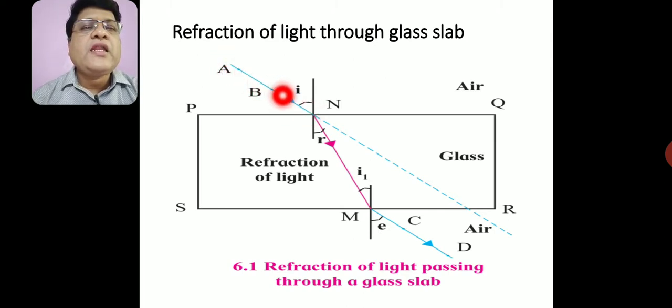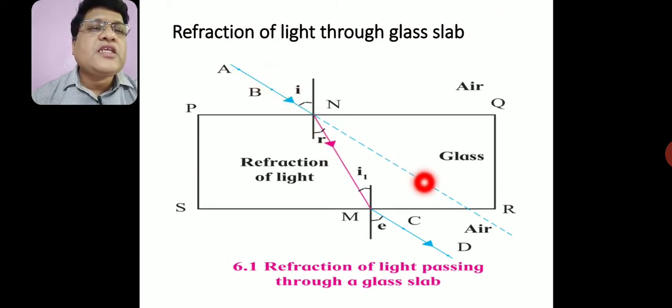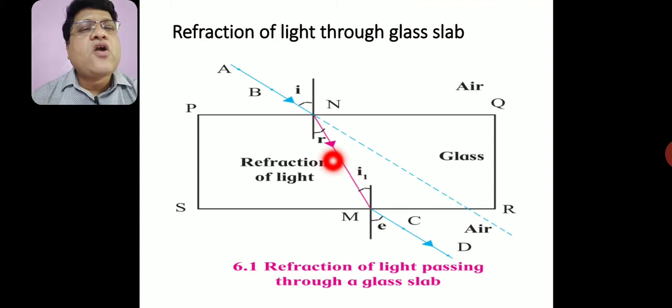If this light ray enters the glass slab, instead of passing in a straight line, it passes in the direction of NM. This ray is the path of the light which enters the glass slab. This is called the refracted ray.